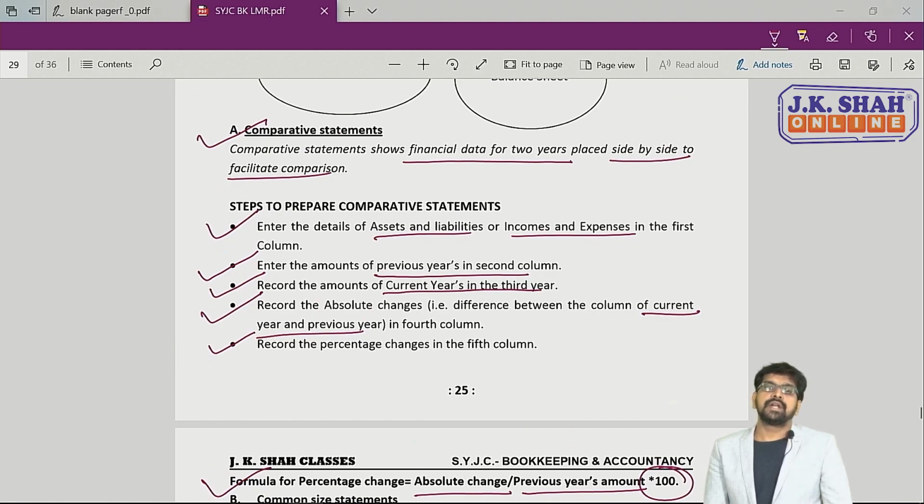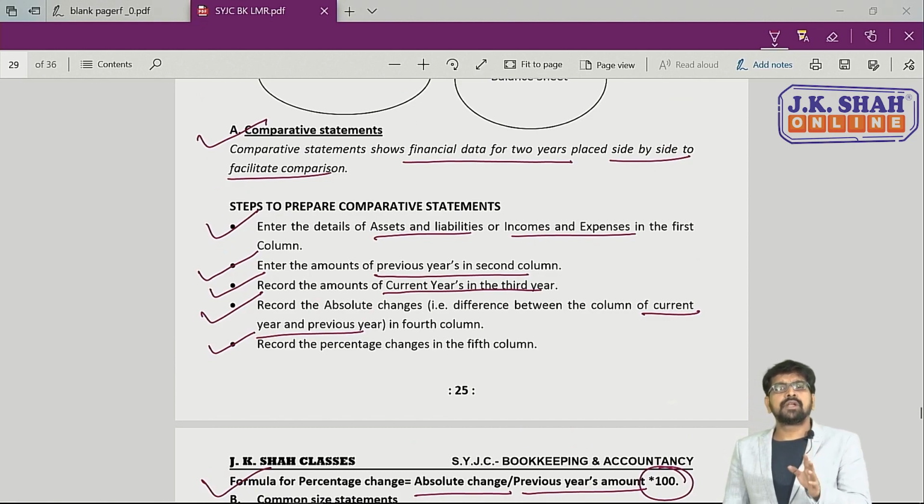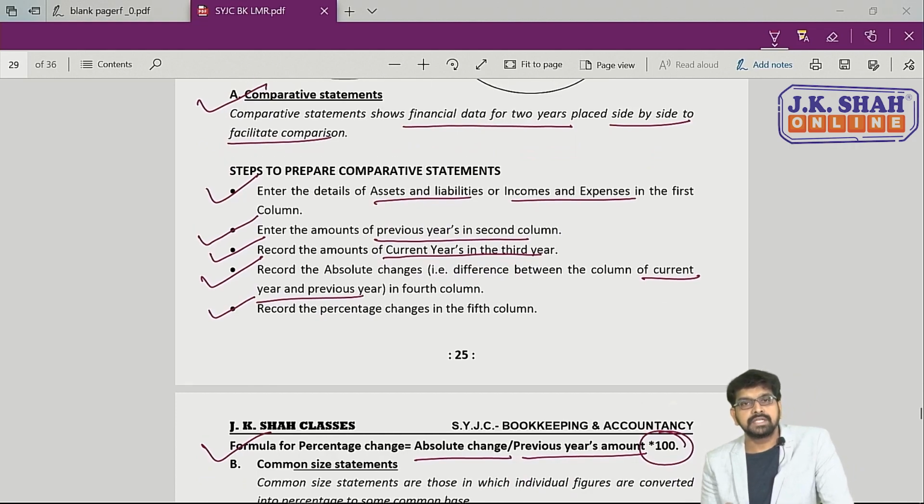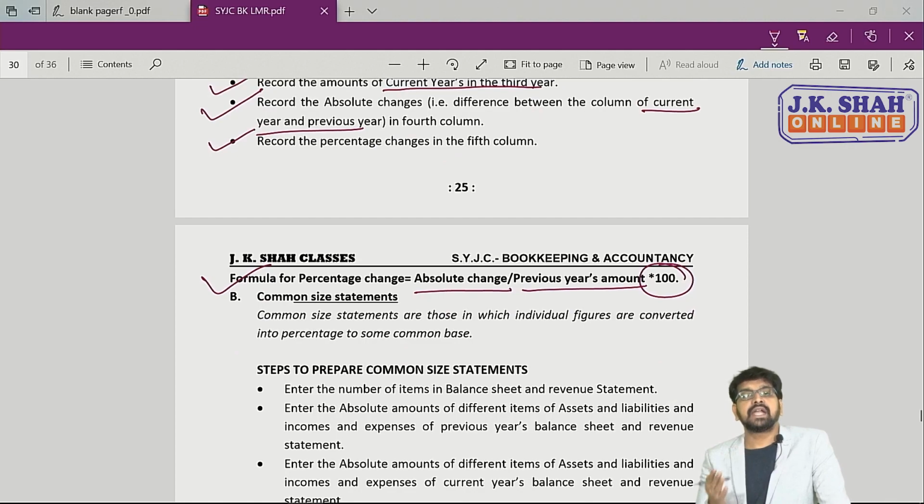So फिर एक बार comparative statement में either you will be preparing comparative revenue statement or comparative balance sheet, and these are column wise details which we have discussed about comparative statement, which is a first tool of analysis of financial statement. Now let's discuss second tool in analysis of financial statement, that is a common size statement.